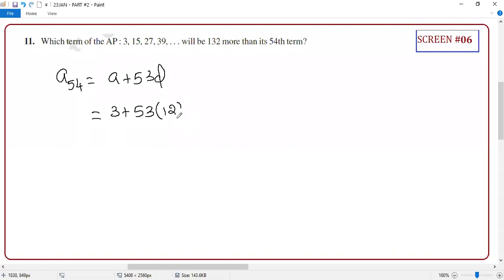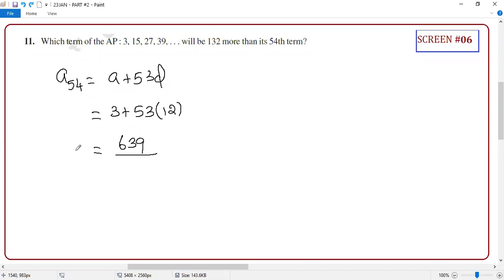Well, can you simplify and tell me the final answer? If one person gives a wrong answer, we want to verify it now. I think Sahili will give the answer right away. 639. How many of you agree with her? Any different answer? Let me know immediately.